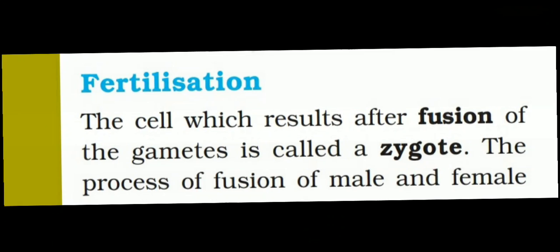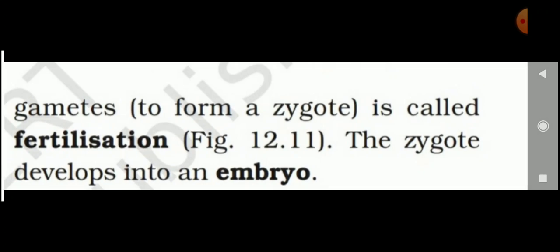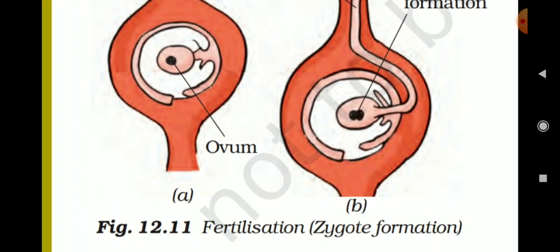Okay. The cell which results after fusion of the gametes is called zygote. The process of fusion of male and female gametes is called fertilization. So all of you bracket the word. To form zygote, that is the process of fertilization. The zygote develops into an embryo. Well, if you see this picture, fertilization, zygote formation. Fertilization means what? The formation of zygote.